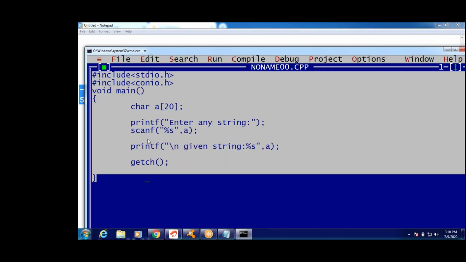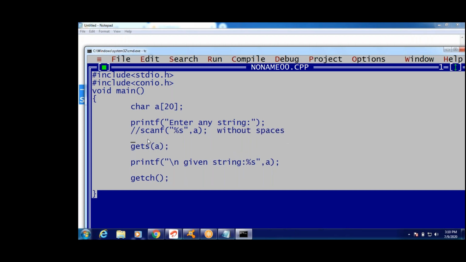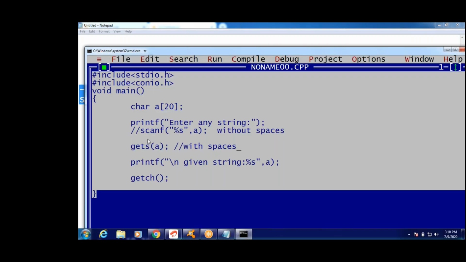Then which function is required? The gets function, get string. Instead of this, which reads without spaces, gets of A reads with spaces. Enter a string, hello space world. Now it is printing with spaces, right? Hello space world. Clear?